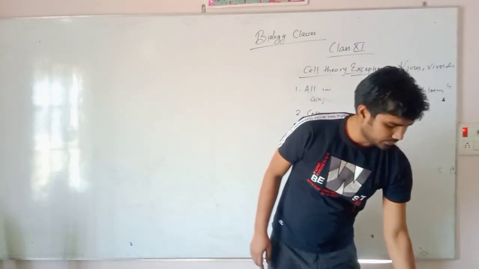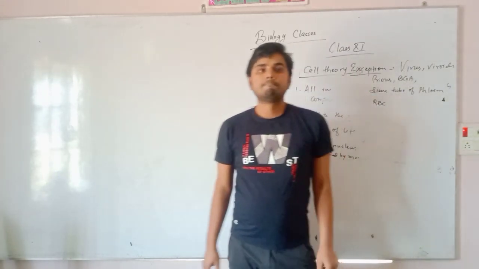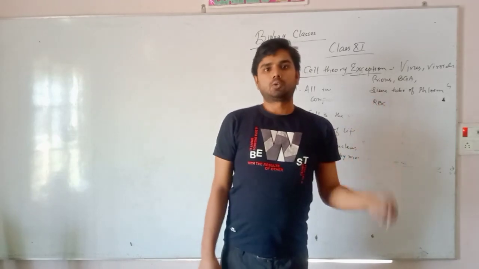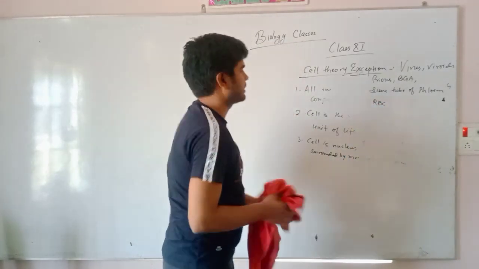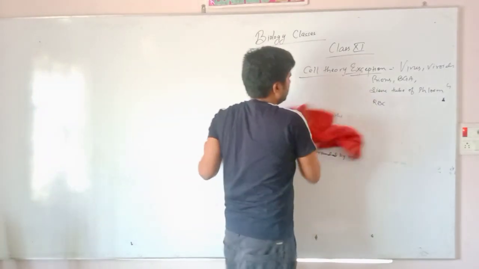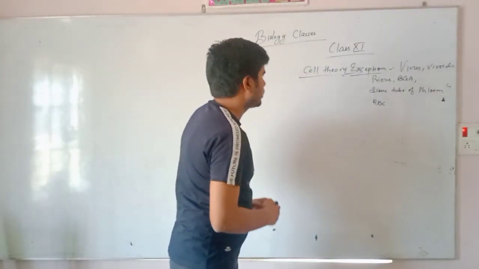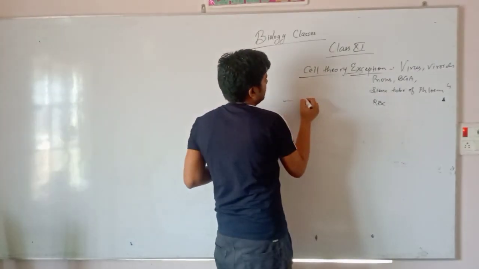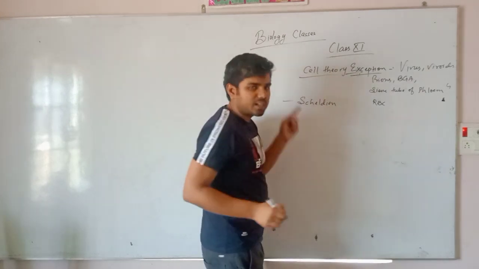Now student, this is the old cell theory which was given by students. Can you name the scientist? Yes student, anyone who can name the scientist who gave the cell theory? Cell theory was given by Schleiden. Don't call spelling students.